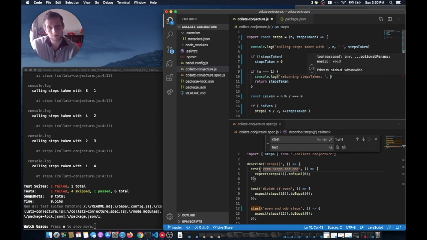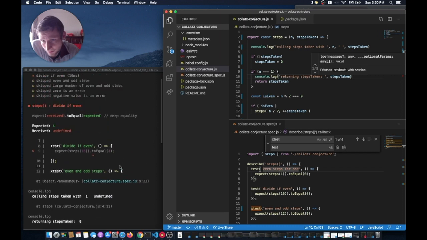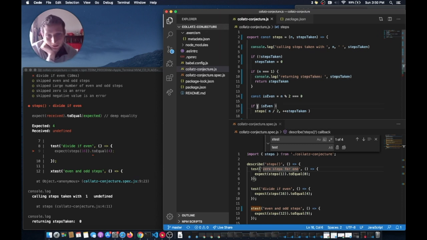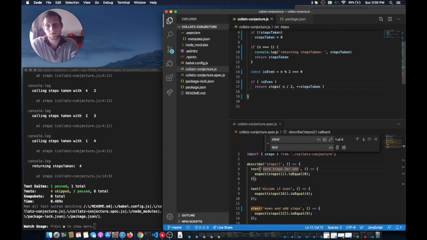Sending steps taken. It should be returning 4, so I'm not really sure why that's failing. Received undefined. Oh, okay, because we're calling steps here, but we need to return the value of all these recursive calls, right? So there's the answer.